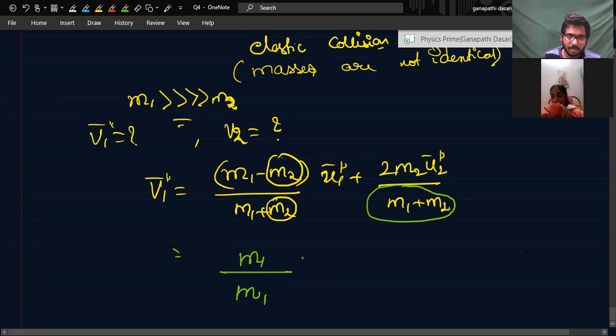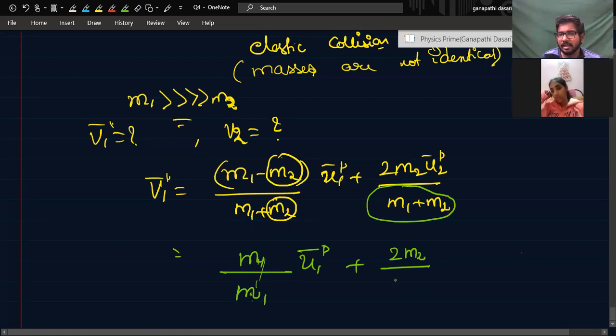So V1 is nothing but M1 minus M2, divided by M1 into U1 vector, plus 2M2 by M1, which is very big, so I can neglect this.